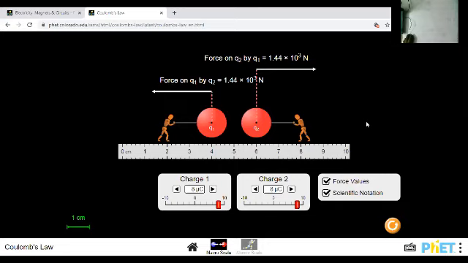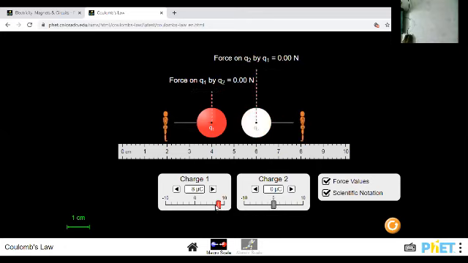Okay, guys, so we'll discuss practically about Coulomb's law. The first point is, for example, first of all, I'm keeping 0 coulomb and another one is also 0 coulomb. Here F is directly proportional to what, guys? Q1 Q2. So if Q1 and Q2 are 0, the force between both the charges is equal to how much? 0.